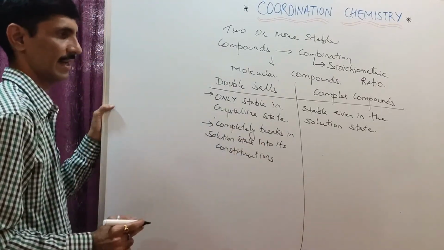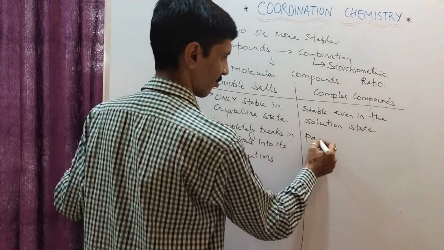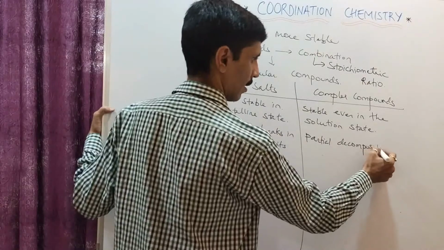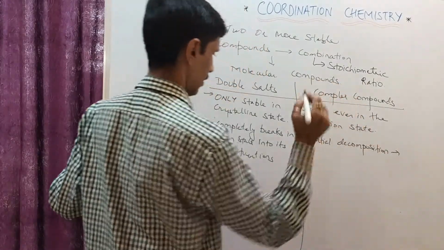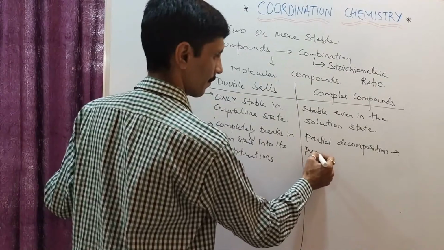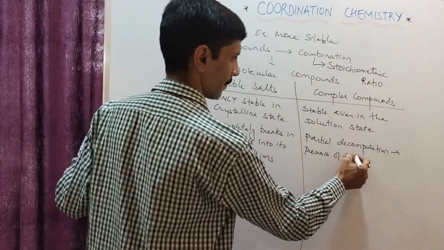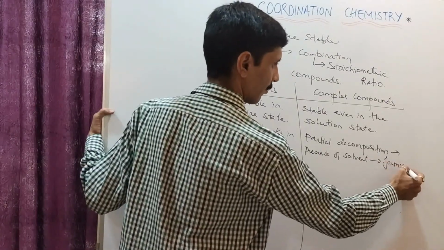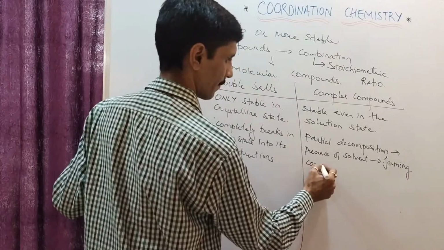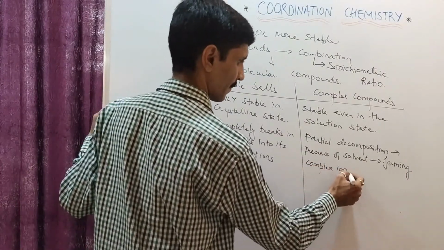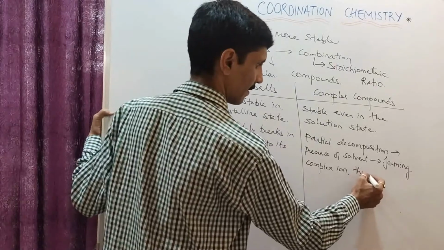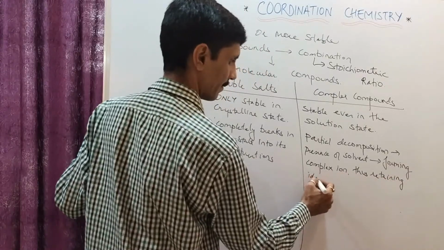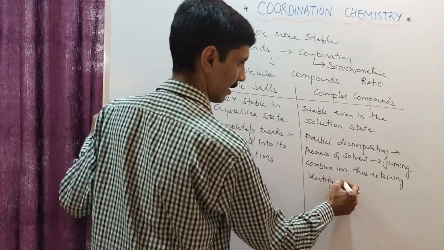Okay, into its constituent ions. यहाँ पे it's going to undergo a partial decomposition or partial breaking in presence of the solvent, resulting in the formation of complex ion. Okay, and thus retaining the identity in the solution state.